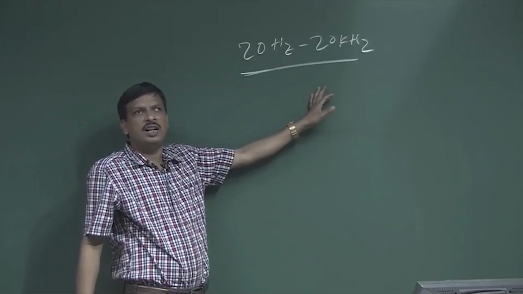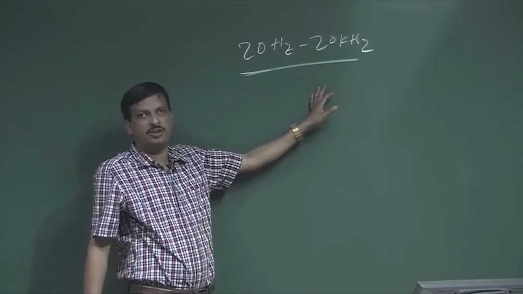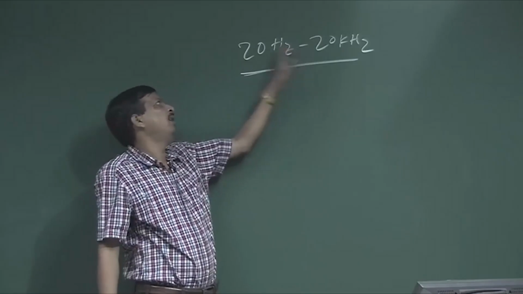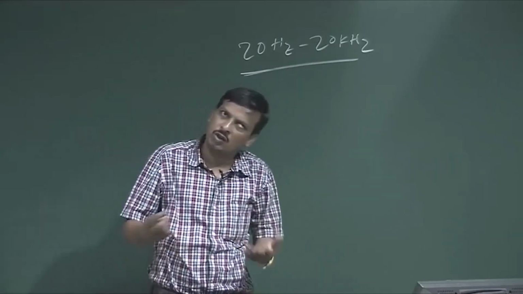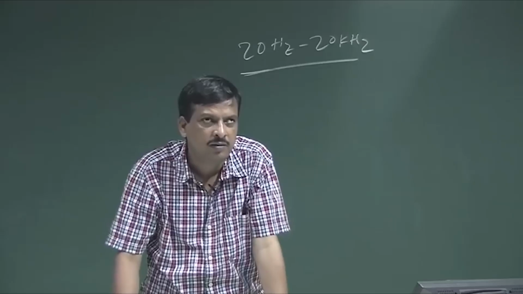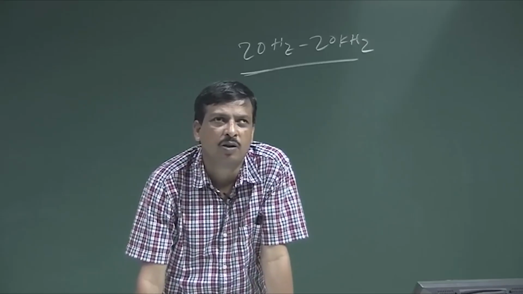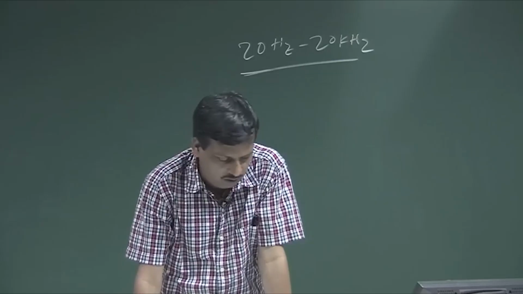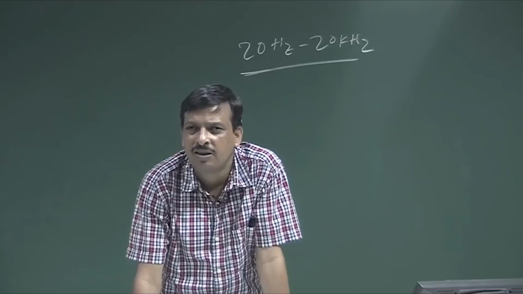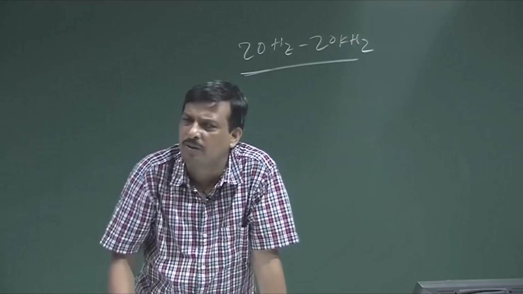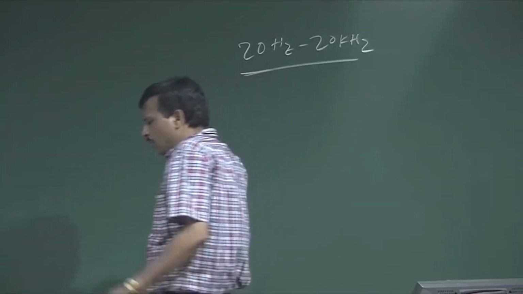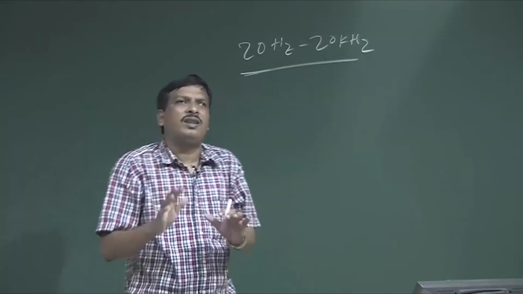Here I know the frequency of vibration, and I will come to how to know the frequency of vibration. Now, above 20 kilohertz, what is that sound wave called? Ultrasonic. That means I cannot hear that sound, but the mechanical body is vibrating. Whether it is audible or not, we do not care.